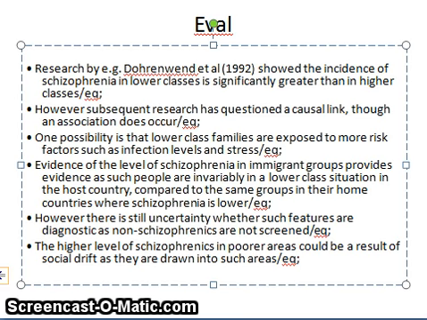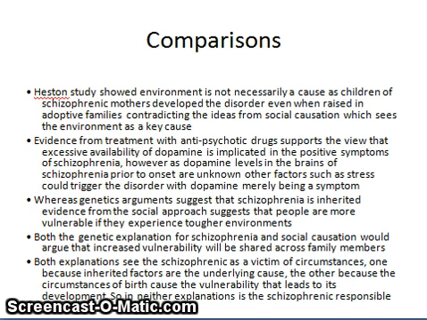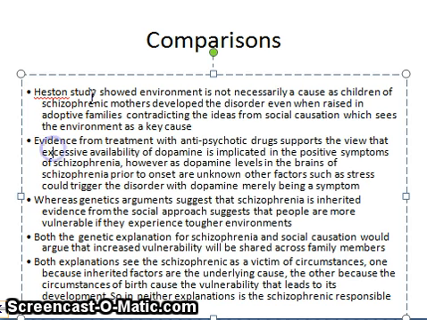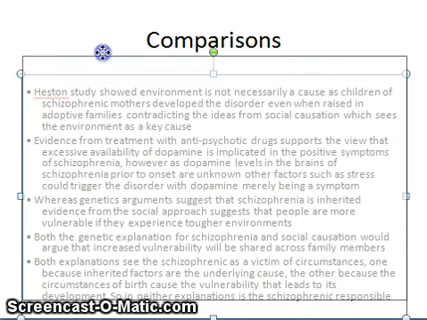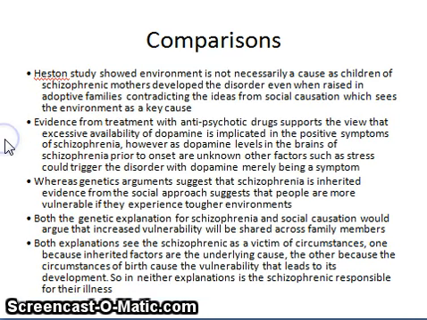So after these two explanations, we need to start looking at the treatment. Oh, sorry, we can also have comparisons between them. Again, the comparisons between the biological explanation and the social explanation should be fairly obvious. There they all are on screen, but we're pretty much talking about how they explain things differently. So the biological model explains it one way, whereas the social model explains it another.